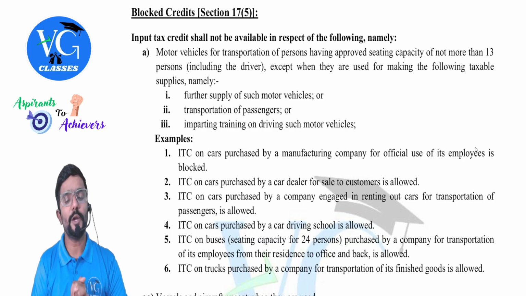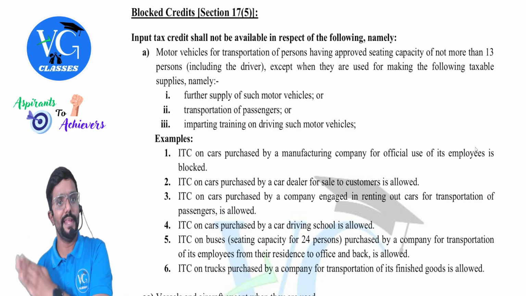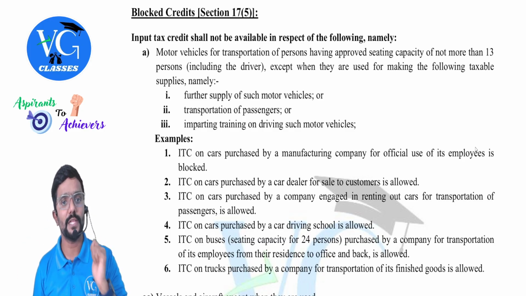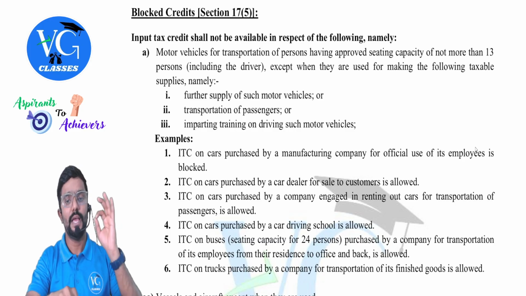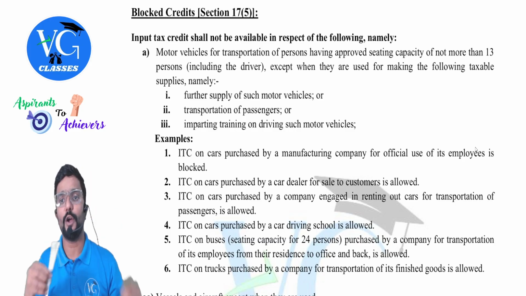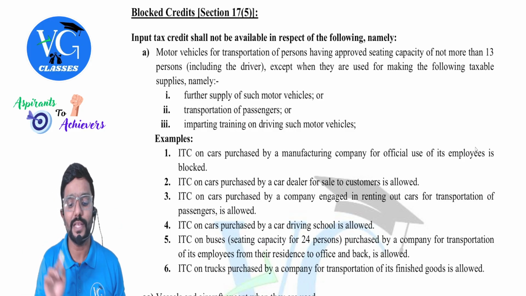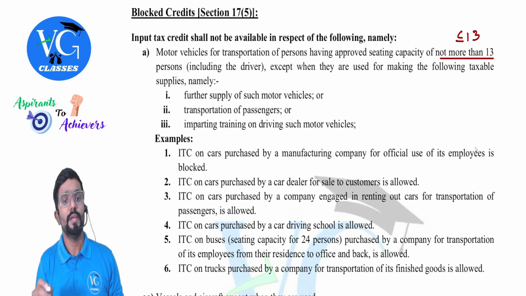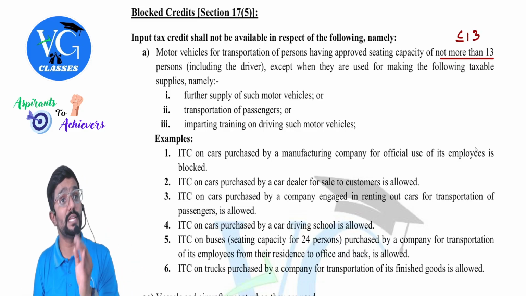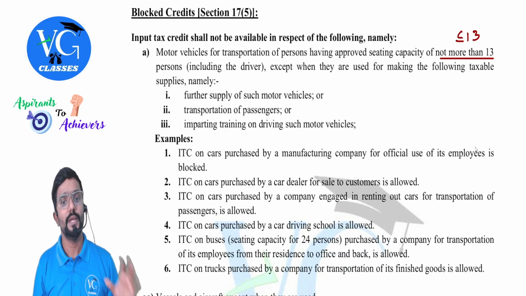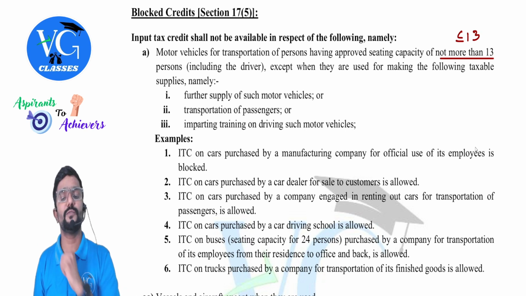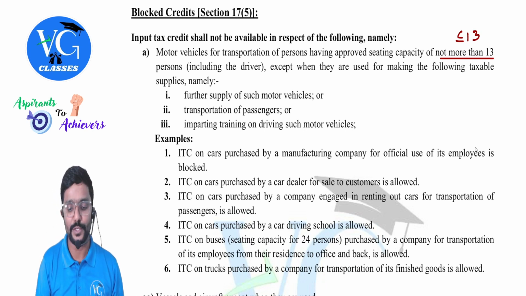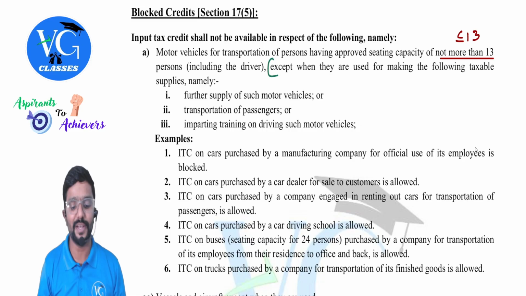Input tax credit shall not be available in respect of the following, namely, motor vehicles for the transportation of persons having approved seating capacity of not more than 13. Not more than 13 means how much, guys? Less than or equal to 13. Correct? Yes. Including the driver. Oh, that means 13 is including the driver. Except when they are used for making the following taxable supplies. Okay, means in the following case, credit is available, it seems.